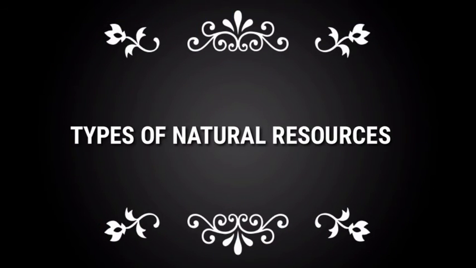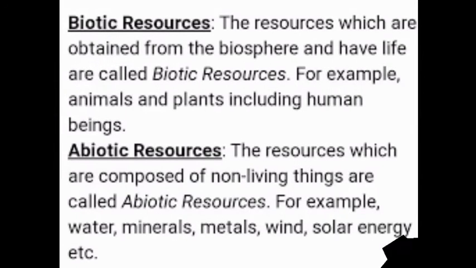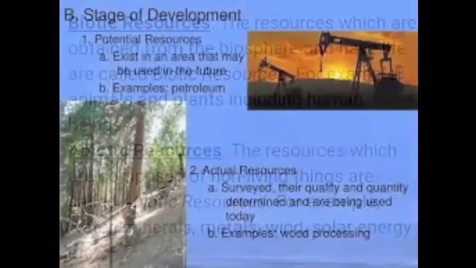Types of natural resources are biotic and abiotic resources. The resources which are obtained from the biosphere and have life are called biotic resources. For example, animals and plants, including human beings. Abiotic resources. The resources which are composed of non-living things are called abiotic resources. For example, water, minerals, metals, wind, solar energy, etc.